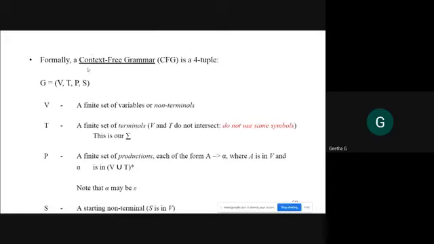So, a context-free grammar G is defined by V, T, P, S. Formal definition of a context-free grammar: V is a finite set of variables or non-terminals. T is a finite set of terminals. V and T do not intersect; their intersection will be null.